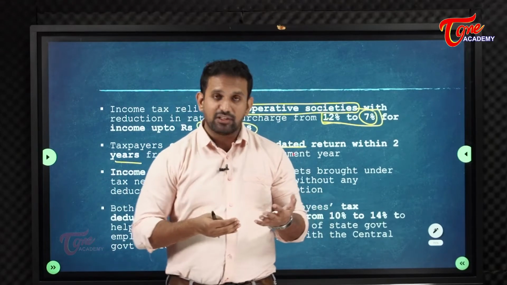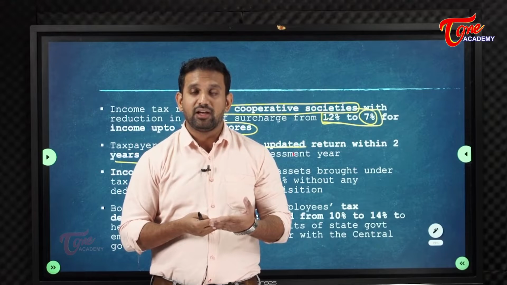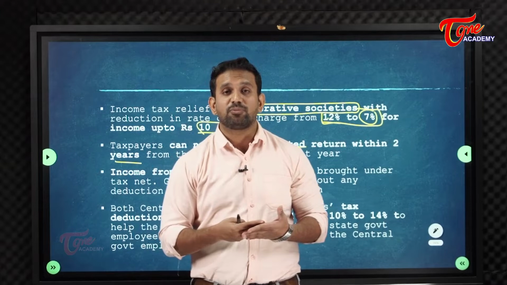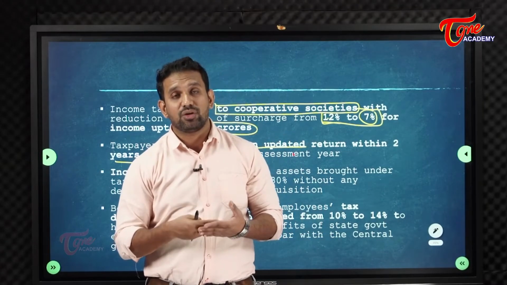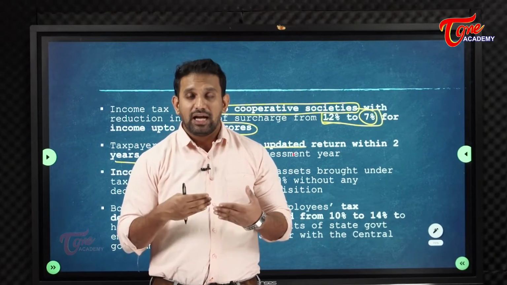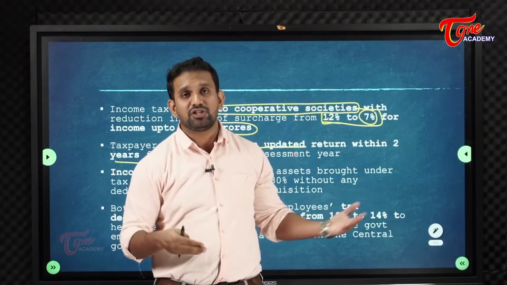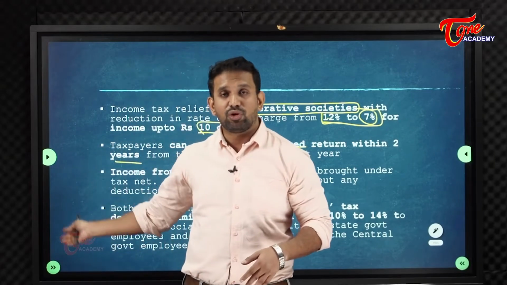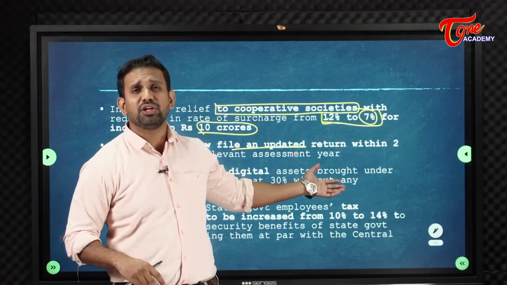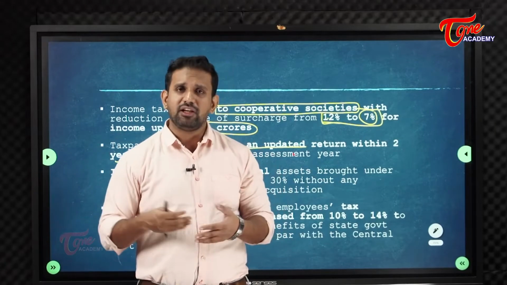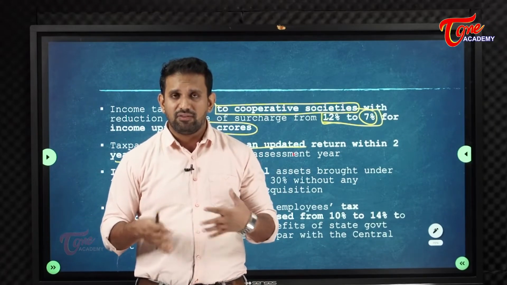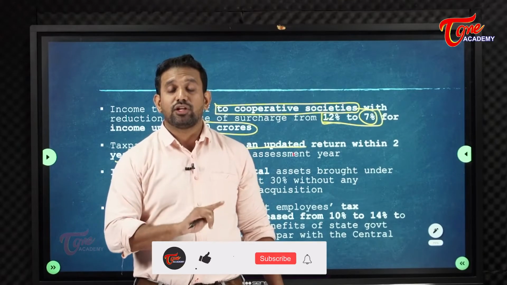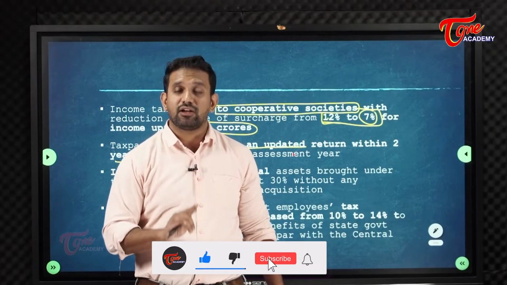So what I'll do, I will generally send my PAN card number to my CA. I'll send all my accounts, how much I have earned, to my CA. And my CA will ask me, sir, did you have any pension policy? Did you have any insurance? So he will ask me everything, and he will file. He will see the new regime or old regime, whichever is good for me. If I am losing more money in old, he will shift to new. If I am losing more in new, he will shift to old. So basically, he will do all that assessment, and he will say, sir, this much you have to pay as income tax.